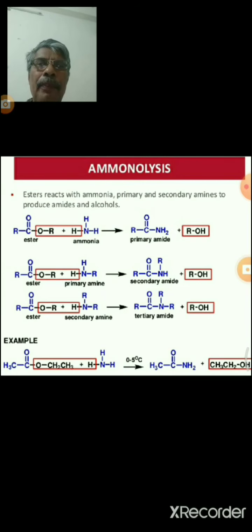For example, acetic anhydride, CH3 C double bond O, O, C double bond O CH3, reacts with ammonia, and we can get acetamide, CH3 C double bond O NH2. Esters react with primary amines to give secondary amides. Esters react with secondary amines to give tertiary amides.